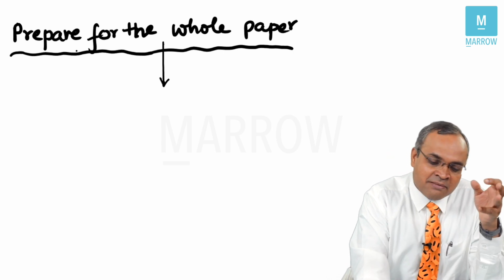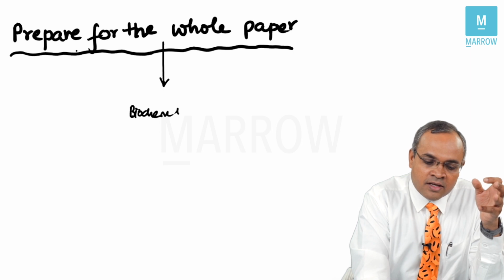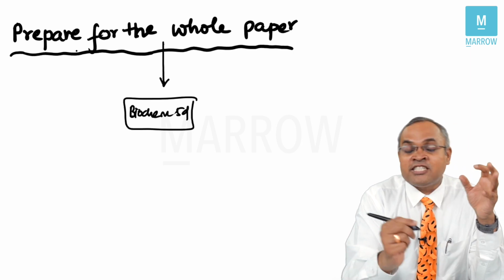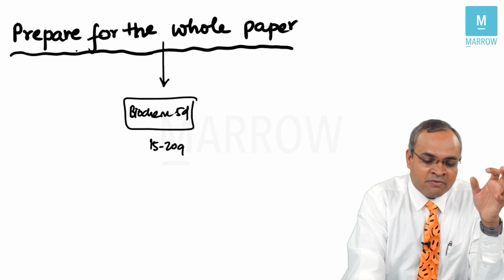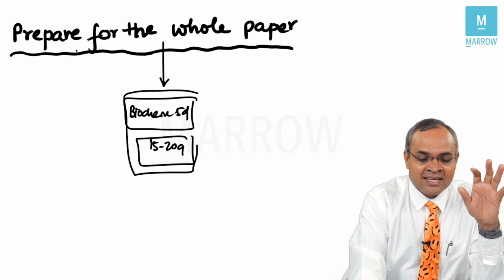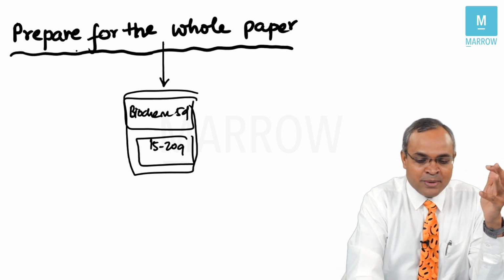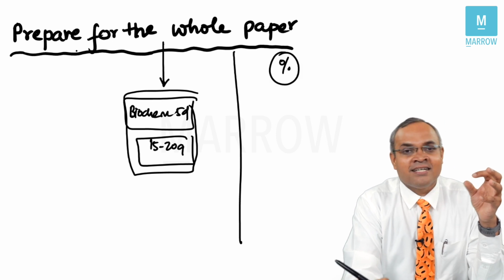For example, let's imagine I decide to read biochemistry for the next 5 days. What happens? I am preparing just for about 15 to 20 questions in the paper which might come in the exam, right? So the next 5 days goes only for that. Imagine I do it in a different way. I try to solve a proportion, a percentage of the paper.